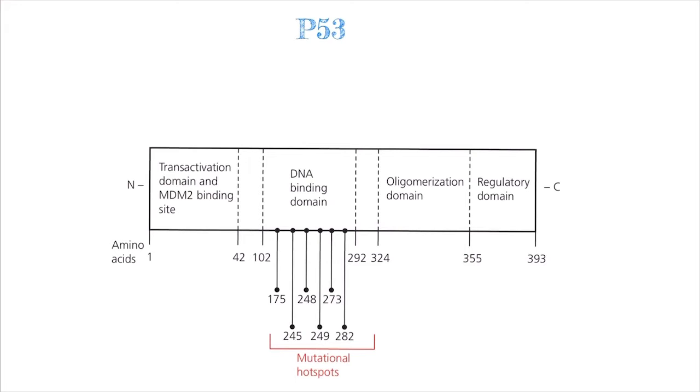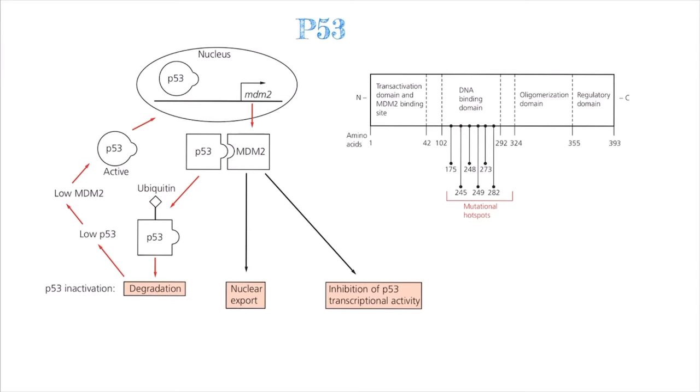So what is this MDM2, which has a binding site in its gene? MDM2 plays a very vital role in the regulation of the P53 protein. Normally, the level of P53 protein is very low in the cells, and the activity of P53 is regulated by this MDM2 protein at the level of protein degradation. Yes, you heard it right. MDM2 is a ubiquitin ligase which targets the P53 protein for degradation. The MDM2 protein modifies the carboxyl terminal of the P53 protein, or you can say tags it, and thus tags it for degradation in the proteasomes in the cytoplasm.